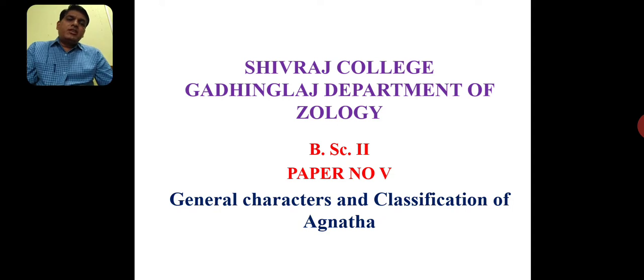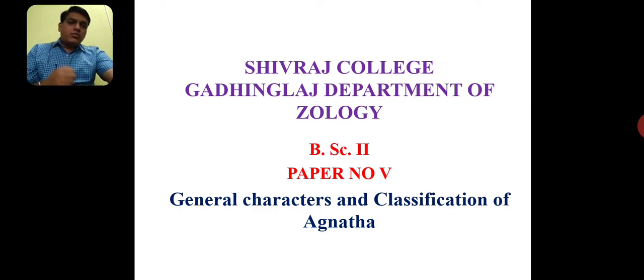Along with this, we have just completed the first chapter of paper number 5, that is animal diversity, and the name of the topic is protochordates. I hope everybody has done the homework also. Right from today, we are switching to the next chapter, that is the general characters and classification of Agnatha.